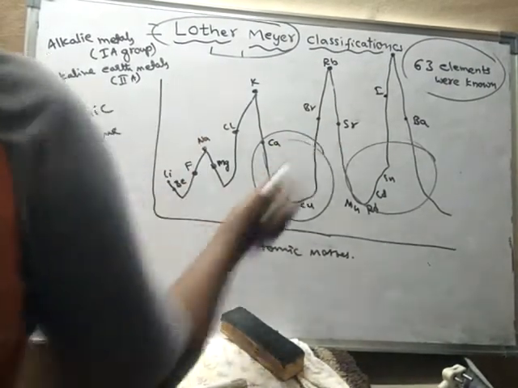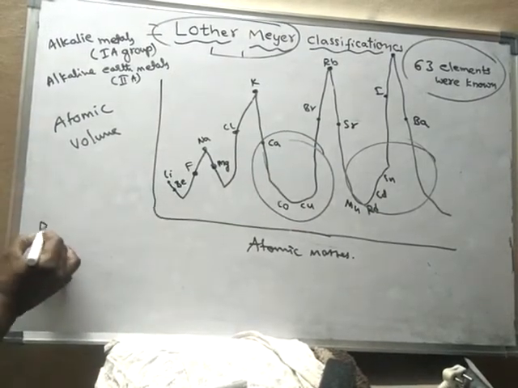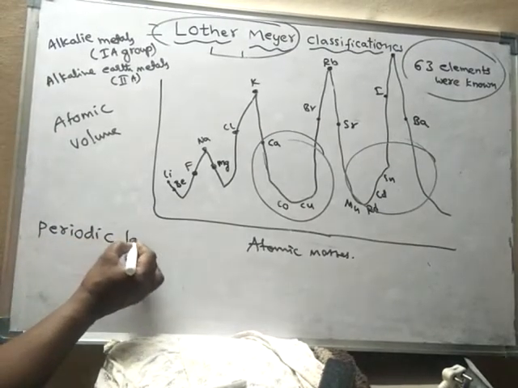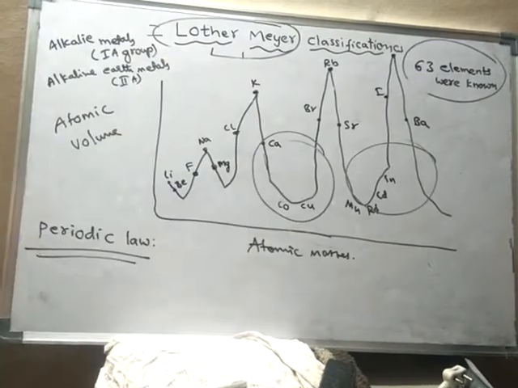See, every classification is based on a periodic law. So what is the periodic law given by Luther Mayer?